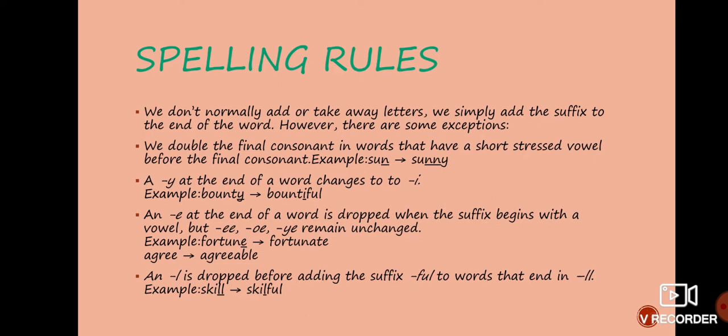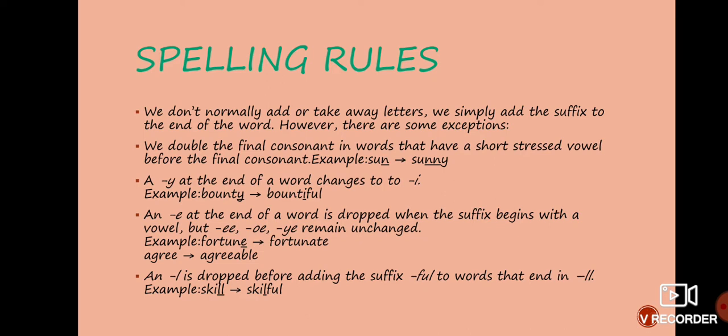We double the final consonant in words that have a short stressed vowel before the final consonant. Example: sun will become sunny. A y at the end of a word changes to i. Example: bounty will become bountiful.